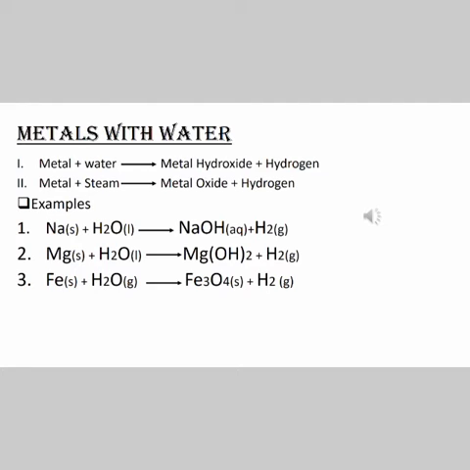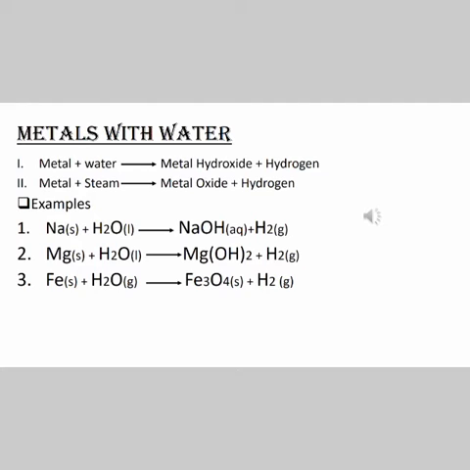Okay, and the third example, when we allow iron to react with water, here water is in steam formation, a gas. So what happens? It gives out iron 2 3 oxide. You remember I used this in the topic metals reacting with water as well. It is iron 2 and 3 oxide, the scientific name is ferrous ferric oxide. Do you know why we call it iron 2 and 3 oxide? If you don't get it, just go through the previous video and let me know what exactly iron 2 and 3 oxide means. Okay.